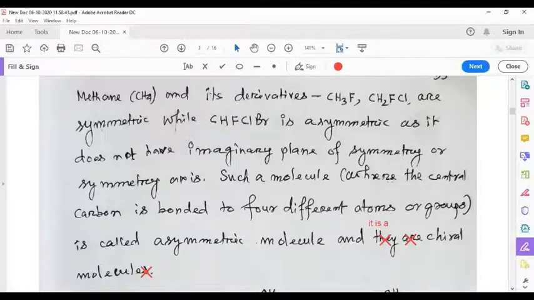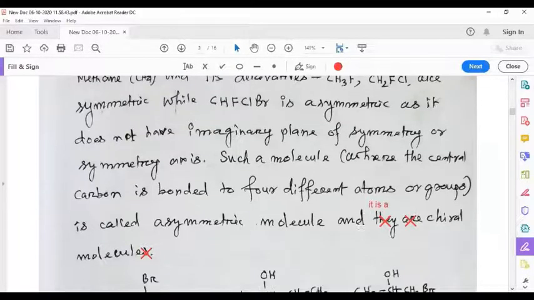Such a molecule where the central carbon is bonded to four different atoms or groups is called an asymmetric molecule, and it is a chiral molecule. A carbon compound where carbon is bonded to four different groups is an asymmetric molecule, and it is a chiral molecule.